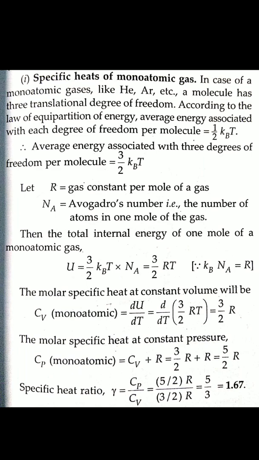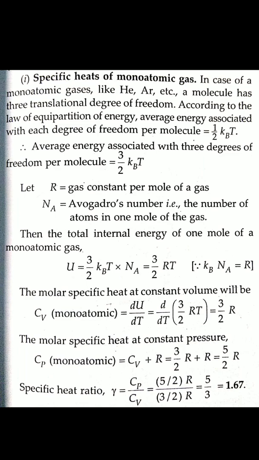If we put the values, we get 5 by 3, that is equal to 1.67. So this is the process to find the specific heats of a monoatomic gas and the specific heat ratio also. Specific heat means Cp and Cv individually, and then the ratio.